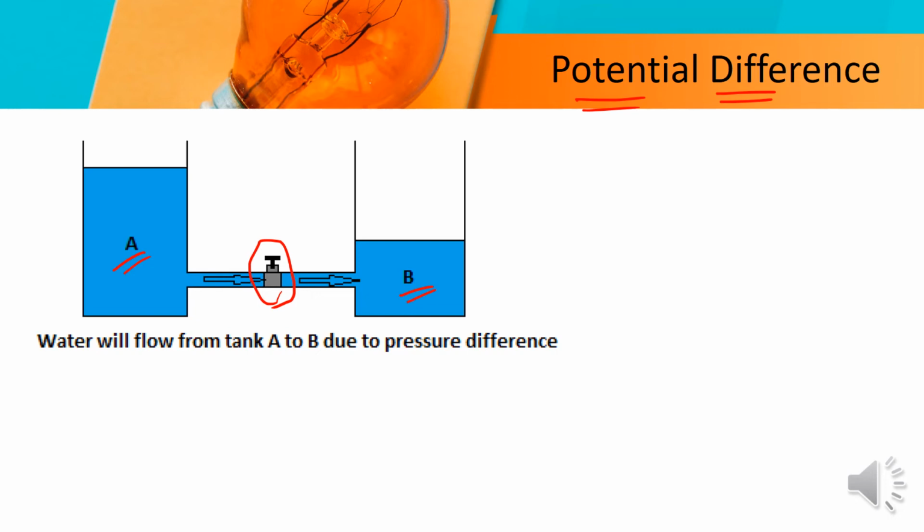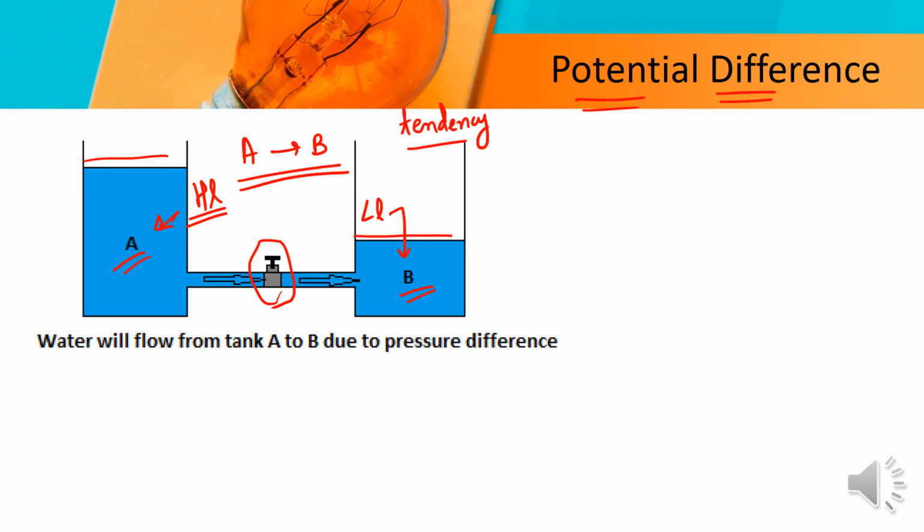But you can see that A is more filled than B. The higher level of water is at A, and the lower level of water is at B. So the water will flow from A to B. As we have studied the tendency of water, it will flow from higher level to lower level.